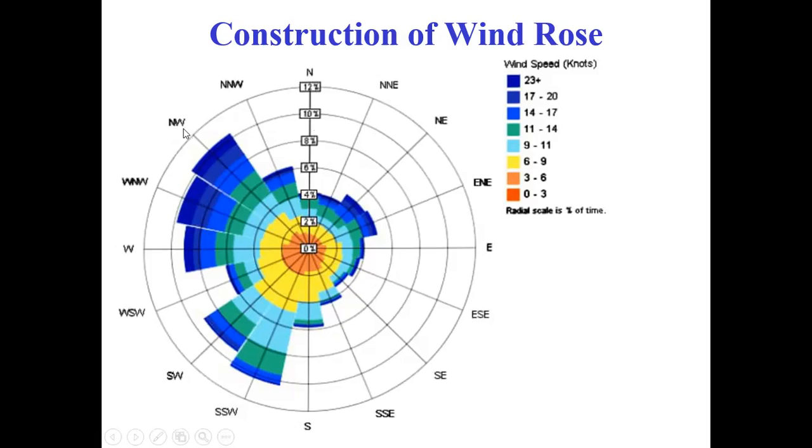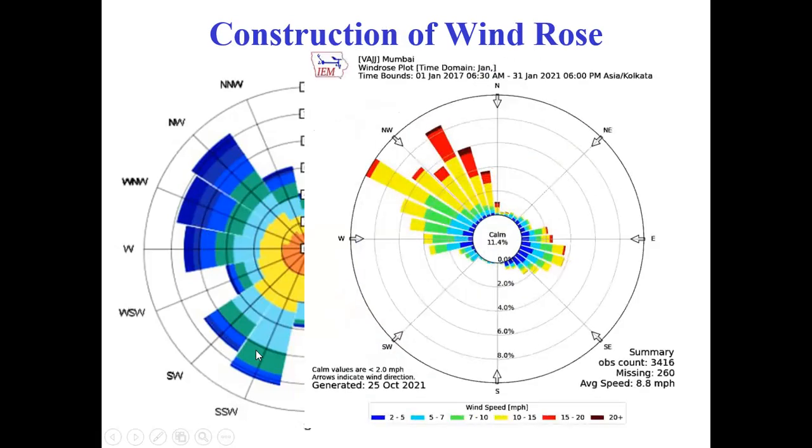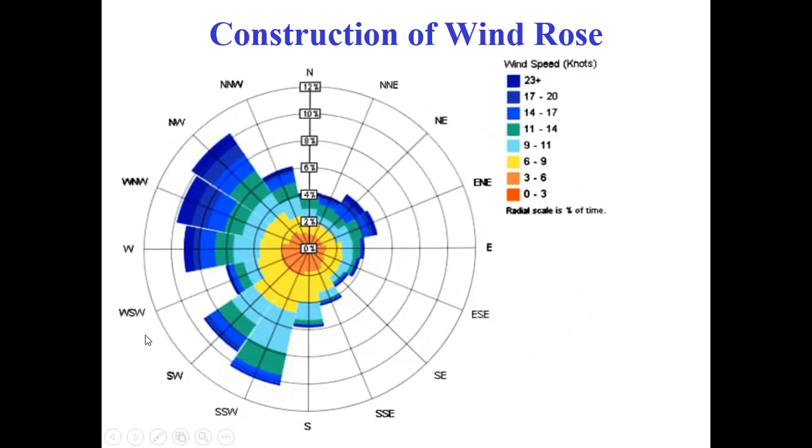Then sub-directions: northwest, northeast, southeast, southwest, and again sub-directions such as north-northeast. Likewise, there are 16 directions in meteorology, and the graphical representation of speed along with direction is called the windrose.